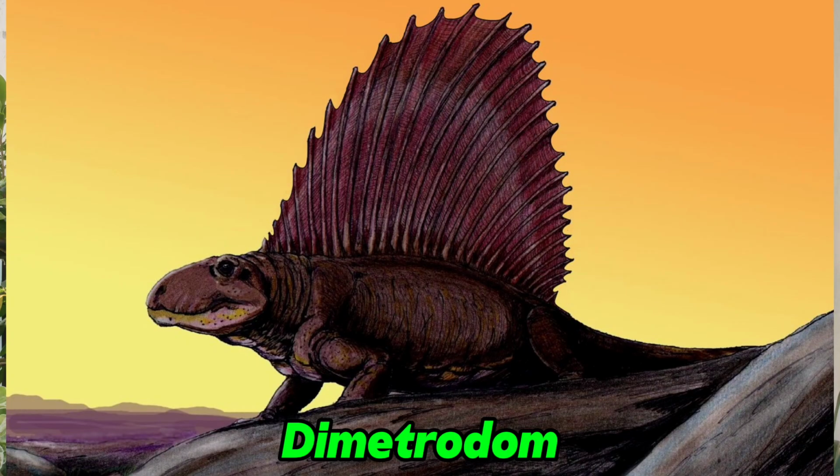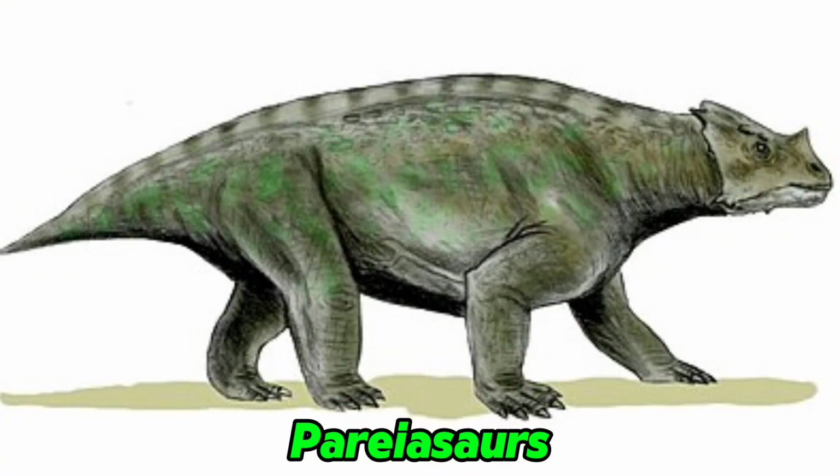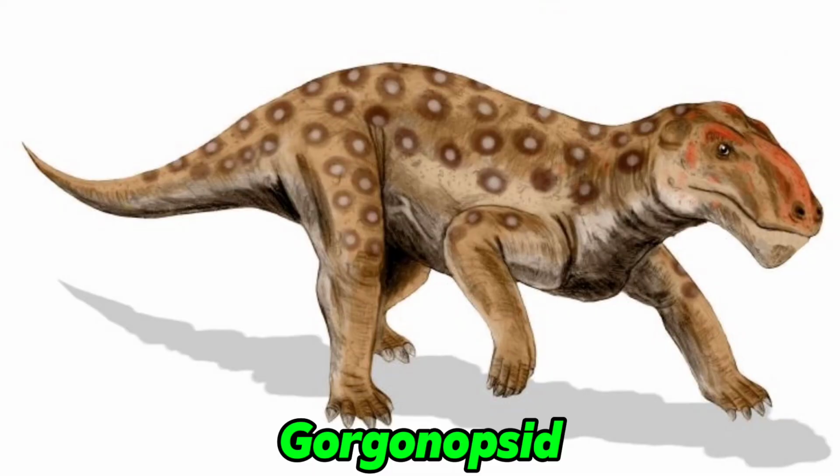Synapsids included animals like dimetrodon and the cattle-sized Paleosaurus, while also other animals like the Gorgonopsid. And Gorgonopsid was a carnivore that hunted the Paleosaurs at that time. So again, a very crucial evolution that resulted in the food chain growing, spreading, and just like that making a stable ecosystem.